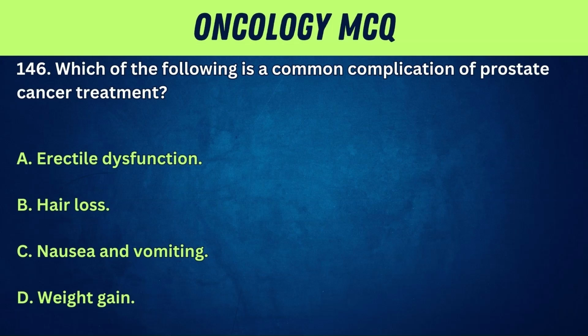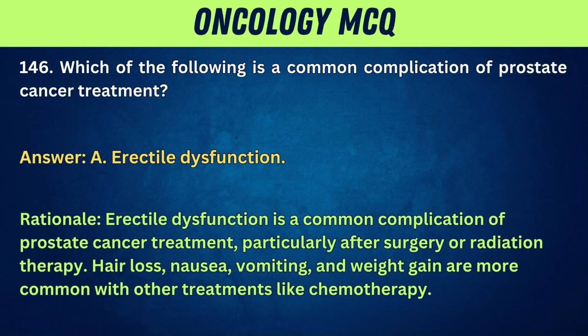146. Which of the following is a common complication of prostate cancer treatment? A. Erectile dysfunction. B. Hair loss. C. Nausea and vomiting. D. Weight gain. Answer: A. Erectile dysfunction. Rationale: erectile dysfunction is a common complication of prostate cancer treatment, particularly after surgery or radiation therapy. Hair loss, nausea, vomiting, and weight gain are more common with other treatments like chemotherapy.